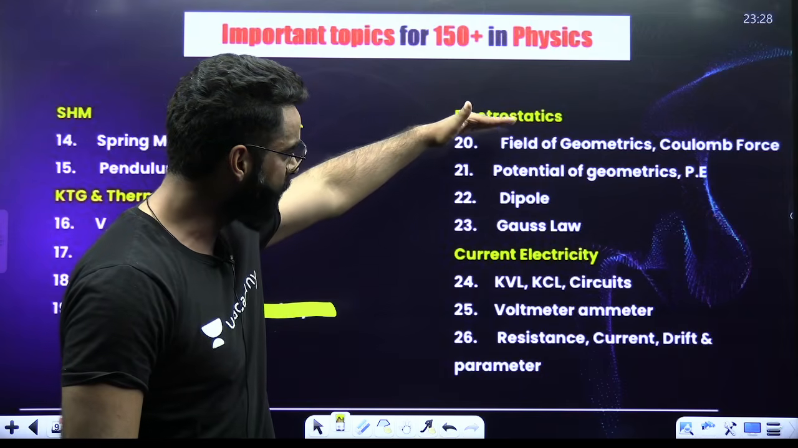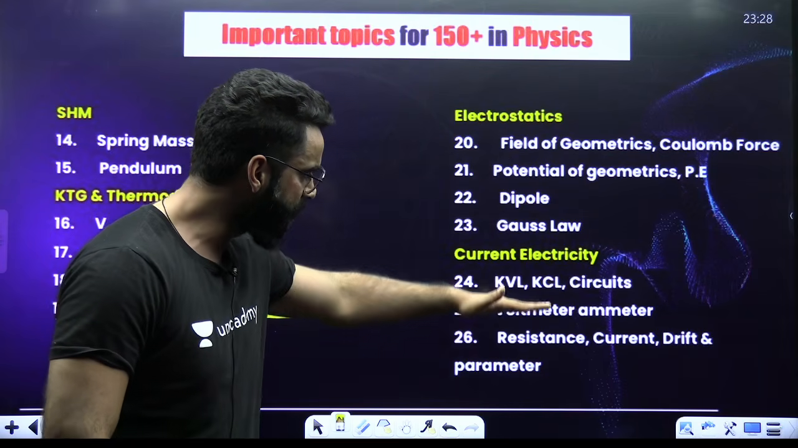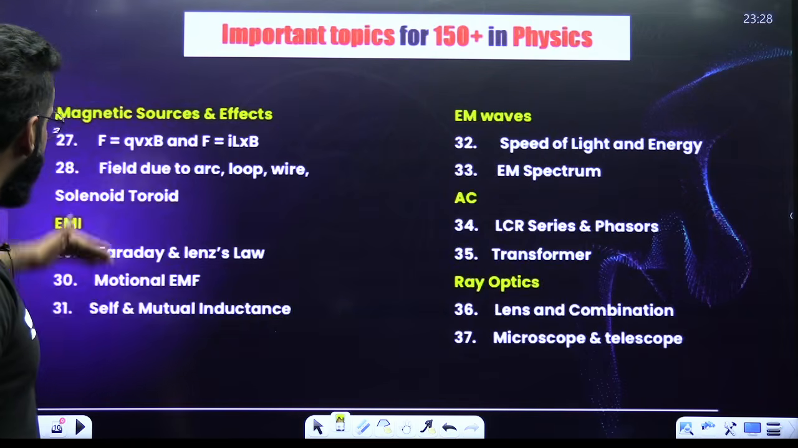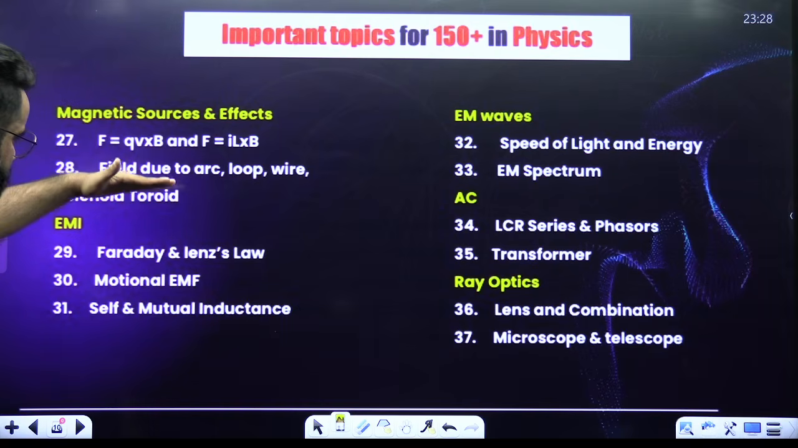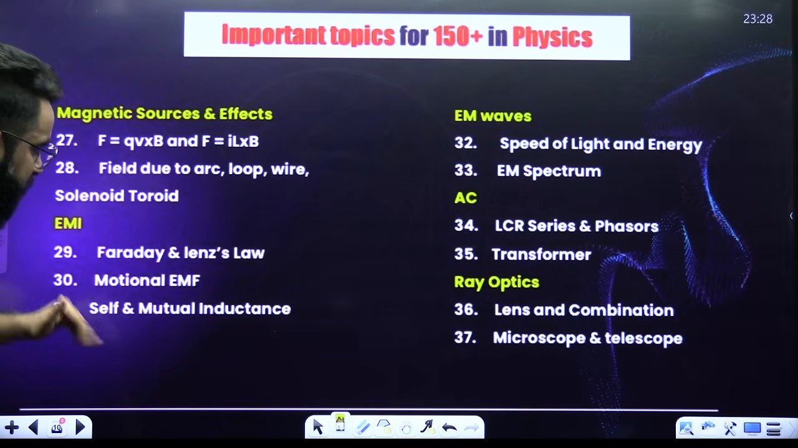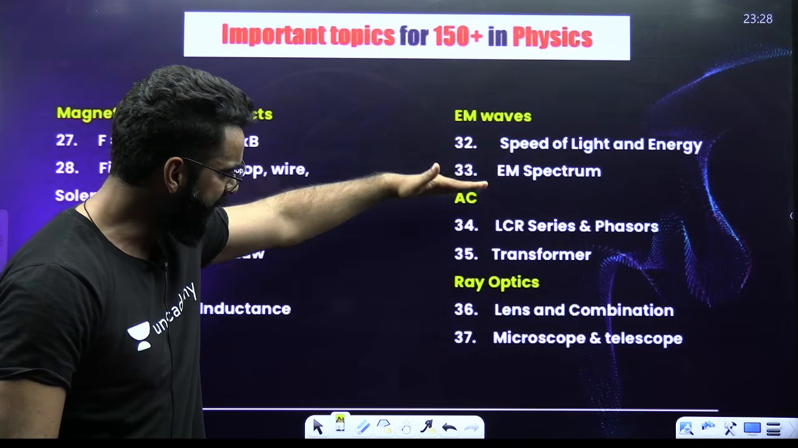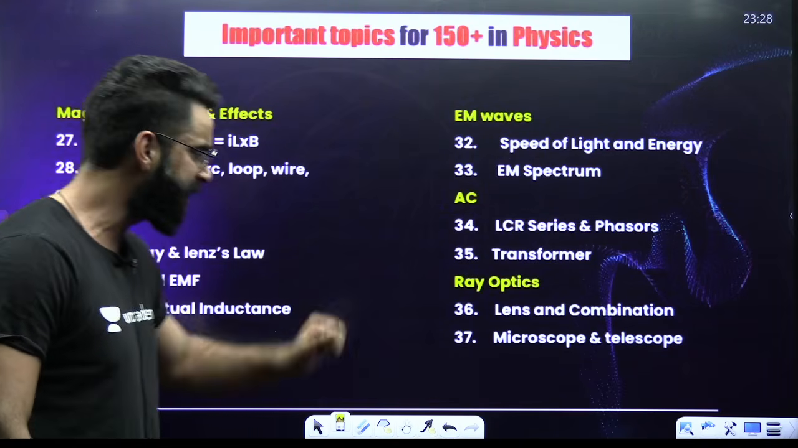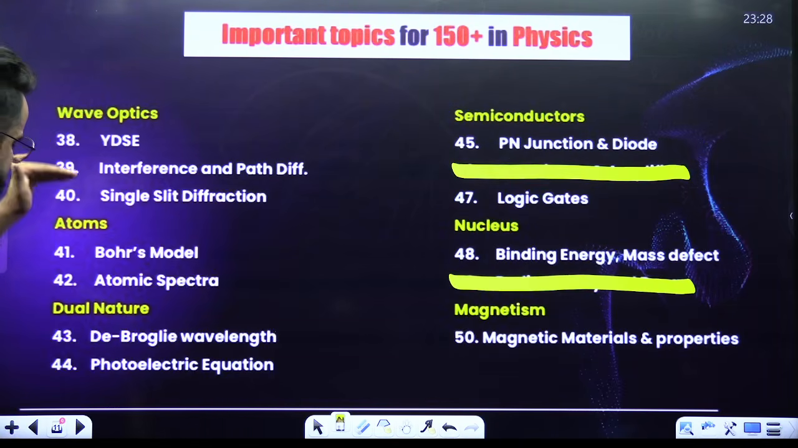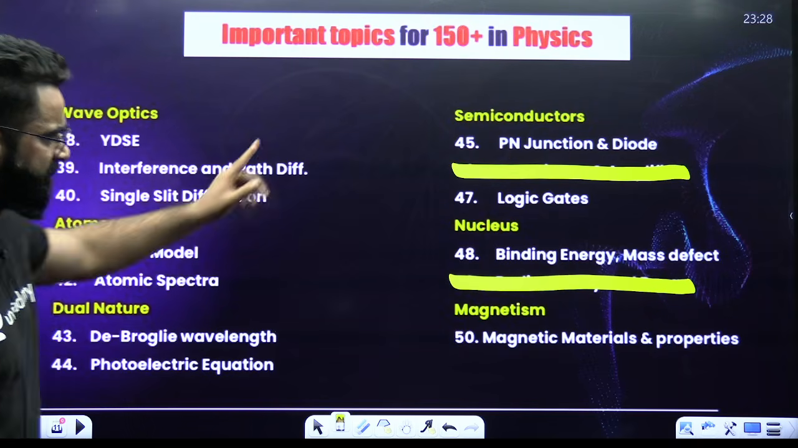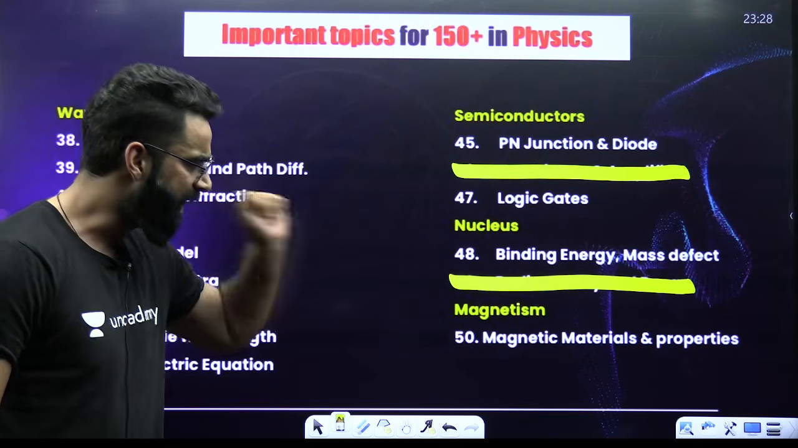Similarly, these are the topics from your electrostatics part. These are the topics from your current electricity part. Similarly, magnetic sources and effects, these are the topics which are mentioned. Your EMI includes these important topics. Your EM waves include these two topics. AC includes these two topics. Your ray optics, and similarly your wave optics, atoms, dual nature, semiconductor, nucleus, and magnetism.